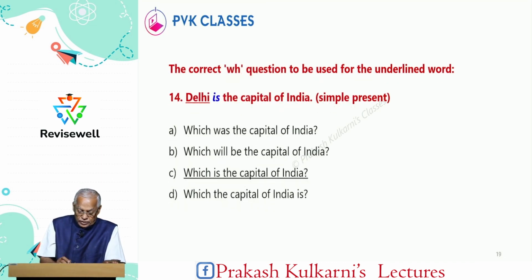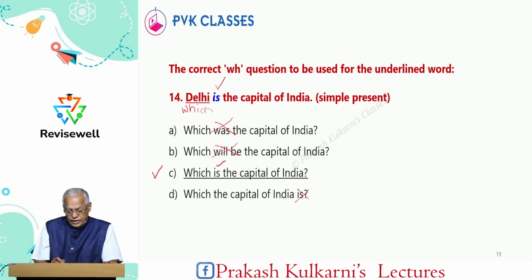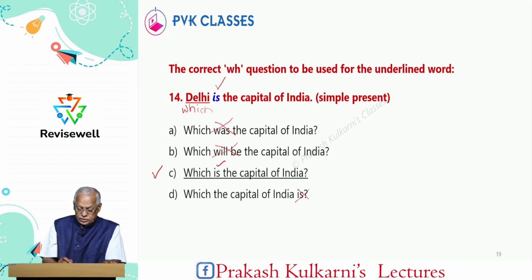And coming to the 14th sentence, Delhi is the capital of India. Now, the underlined word is Delhi, and which. So, we use which is the capital of India. So, is is a be verb, and only in this is is there. Here will be is there. Here was is there, and here at the end it is there. So, the correct word order is which is the capital of India. So, the answer is C.